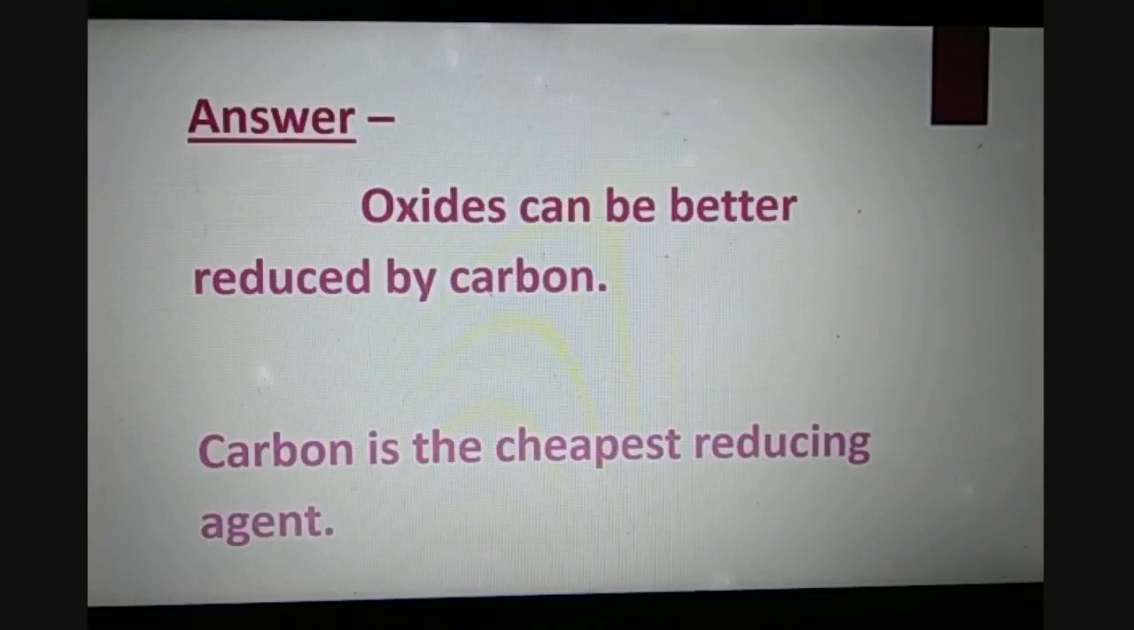Oxides can be better reduced by carbon, and carbon is the cheapest reducing agent. This is the answer for part D of this question. That is why sulfide and carbonate ores are first converted into oxides and then reduced to metals.